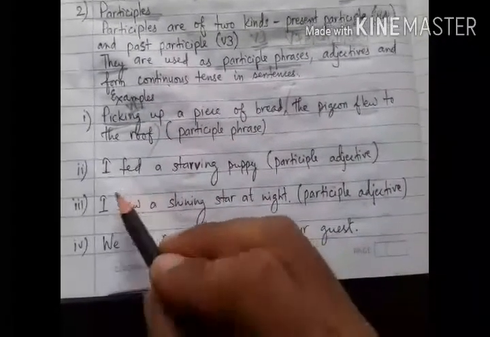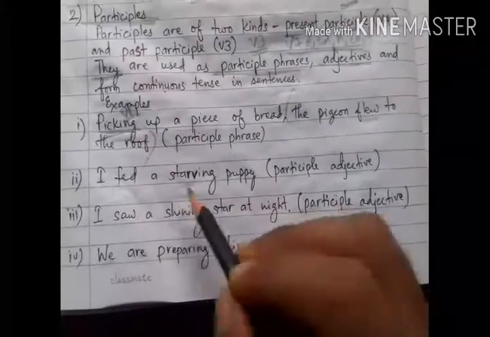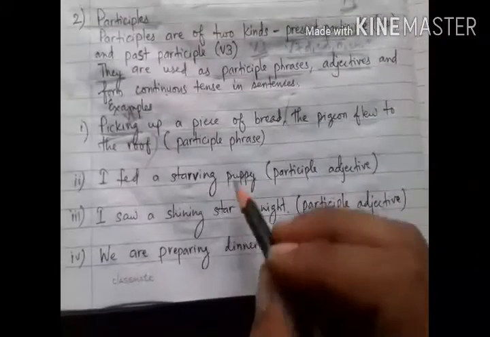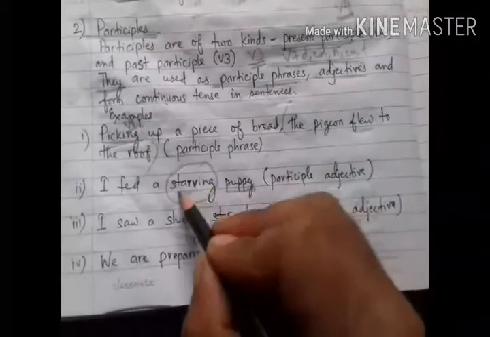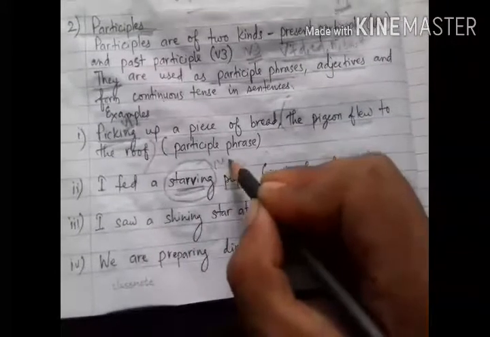Let us take another example. I fed a starving puppy. I fed a puppy. But what kind of puppy? Starving puppy. So starving is the V-ing form of the verb starve.